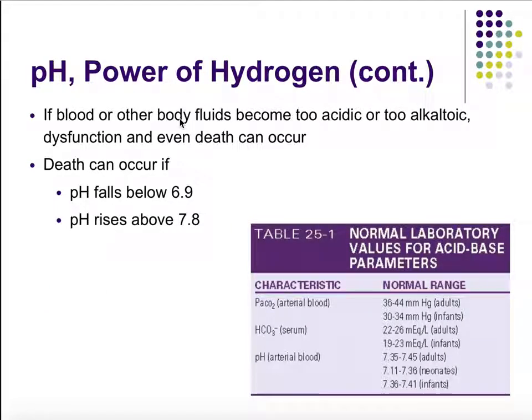If blood or other body fluids become either too acidic or too alkaline, out of that normal range, then again, dysfunction of cells and even death can occur. Death can occur if pH falls below 6.9 or if pH rises above 7.8.